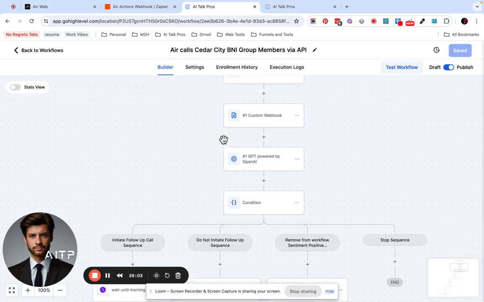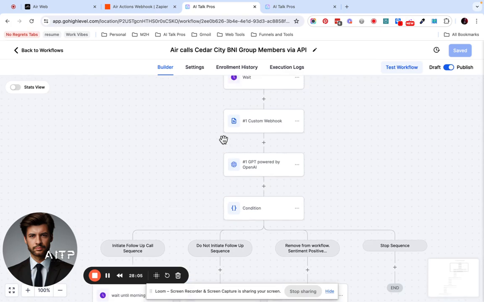All right, so the next thing to do is to initiate this, we do need to add one tag to everybody that will be called on this. So let me go ahead and grab that tag and put that to all their names, and then, yeah, we'll be good to go. And done. So I've added that tag. Everyone's going to start receiving calls. Then they'll go through the whole process. They'll get the website link, everything else.